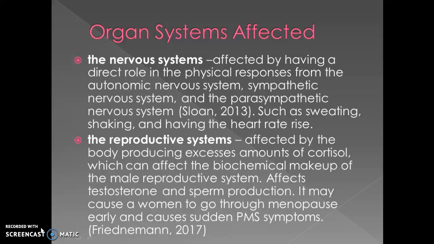Continuing here would be the nervous system, affected by having a direct role in the physical responses from the autonomic nervous system, sympathetic nervous system, and the parasympathetic nervous system. Examples of that would be sweating, shaking, and having a heart rate rise. The reproductive system is affected by the body producing excessive amounts of cortisol, which can affect the biochemical makeup of the male reproductive system. It affects testosterone and sperm production, and it may cause a woman to go through menopause early. It could cause sudden PMS symptoms or sudden stop of PMS symptoms in women.